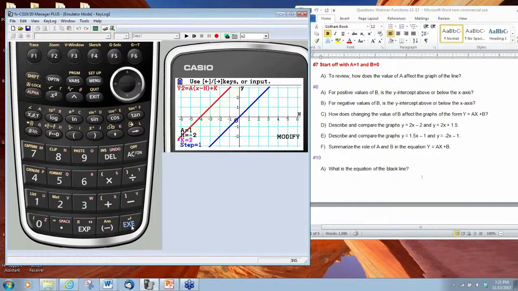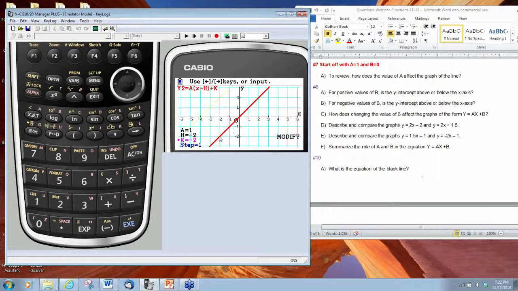If we typed in -2, it should shift 2 units below the x-axis. So here we have our point -2, -2, which correspond to our values of h and k.